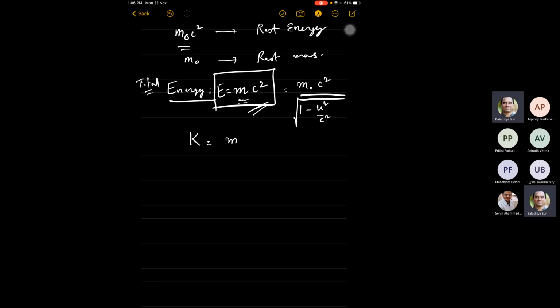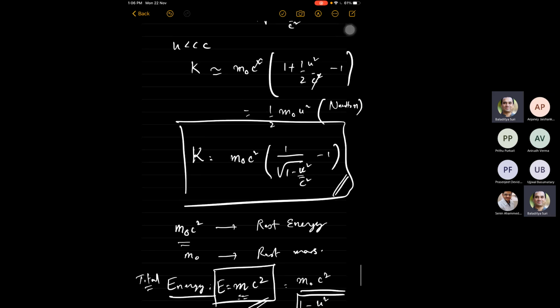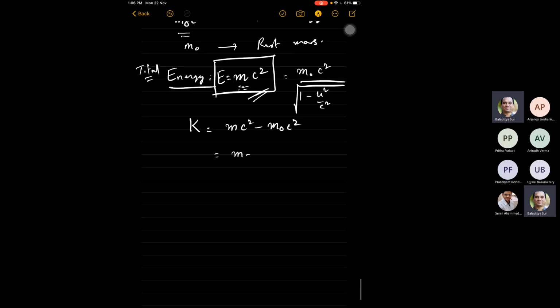All right, so kinetic energy then becomes mc squared minus m naught c squared. That's what kinetic energy is, right? If you look at this term, the first term here is mc squared, the second term is minus m naught c squared. So this is (m minus m naught) c squared.